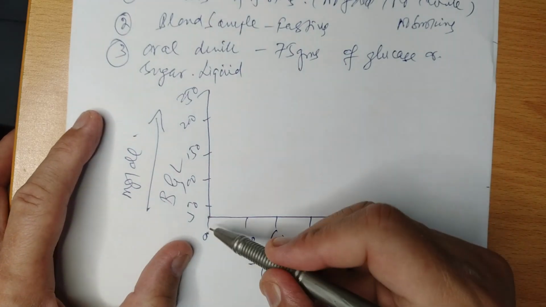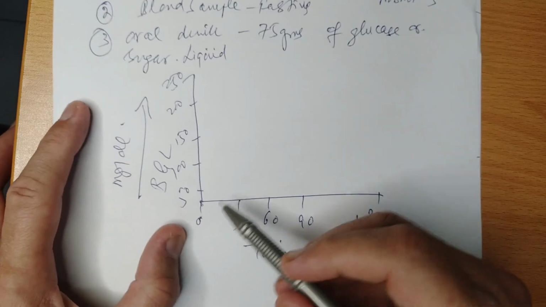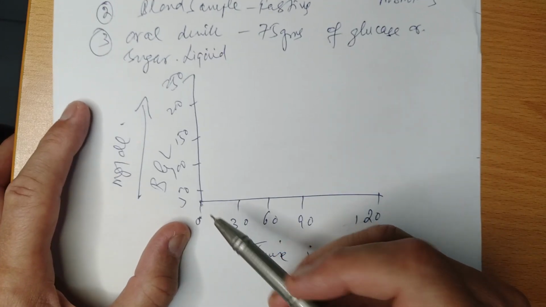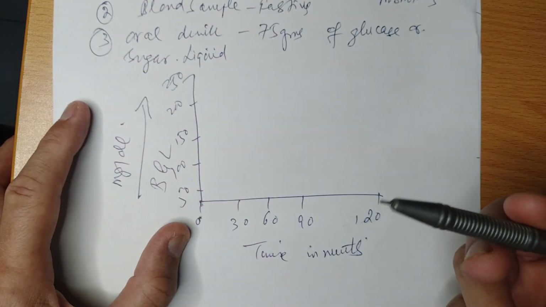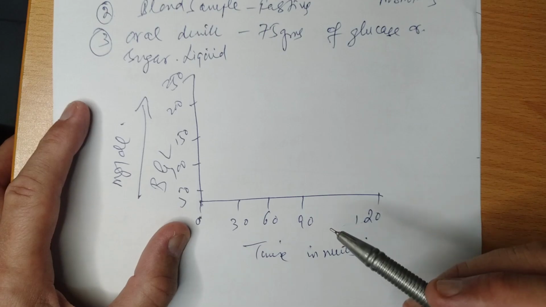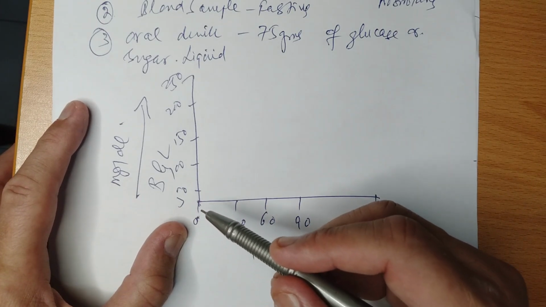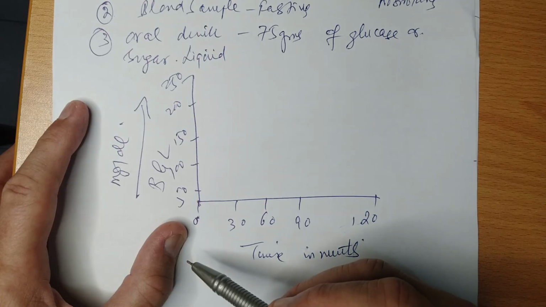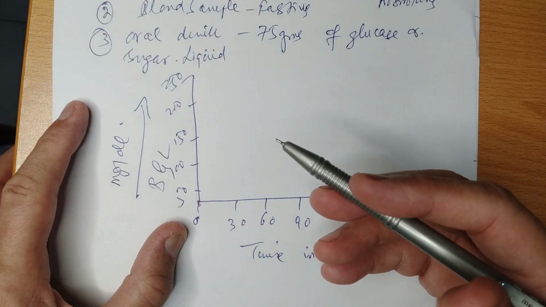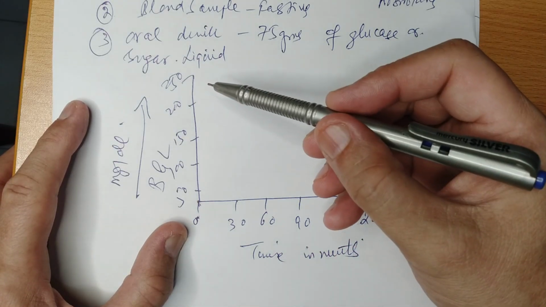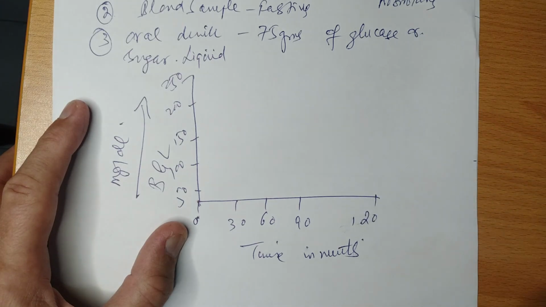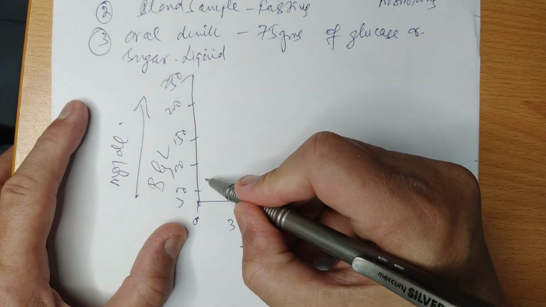The initial point is 0 minutes. We have already taken a sample of the patient and measured it in fasting state. In the first hour, after giving 75 grams of glucose, blood glucose starts rising and it may reach up to 180 milligram per deciliter, but within 2 hours it returns to the baseline. So if we plot the graph, it behaves like this.